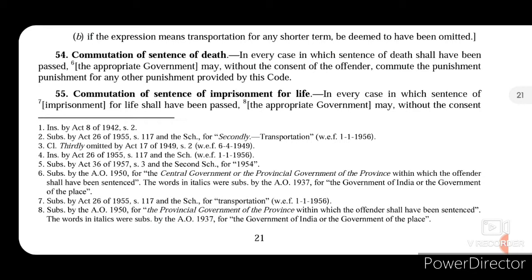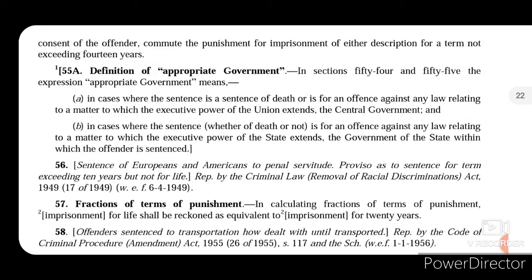Now, section 55 talks about commutation of sentence of imprisonment for life. In every case in which a sentence of imprisonment for life shall have been passed, the appropriate government may, without the consent of the offender, commute the punishment for imprisonment of either description for a term not exceeding 14 years. So wherever an imprisonment for life is awarded, the appropriate government may commute the punishment to a term not exceeding 14 years. So that appropriate government will have that power.